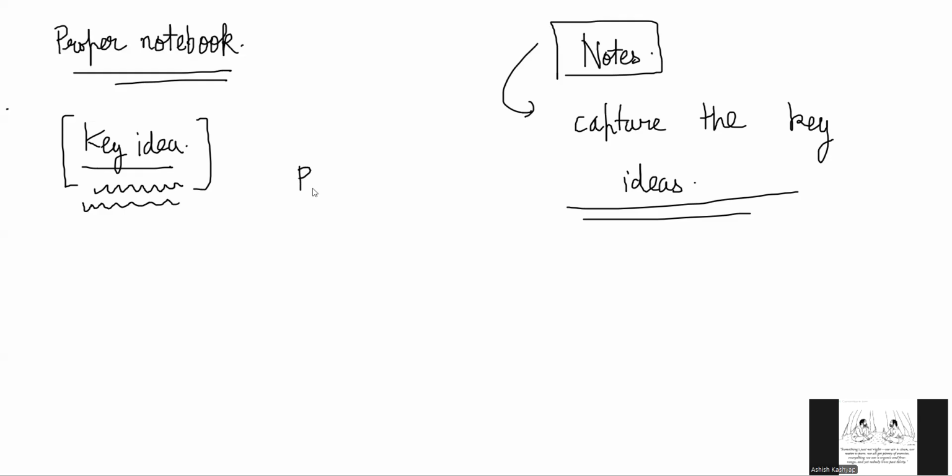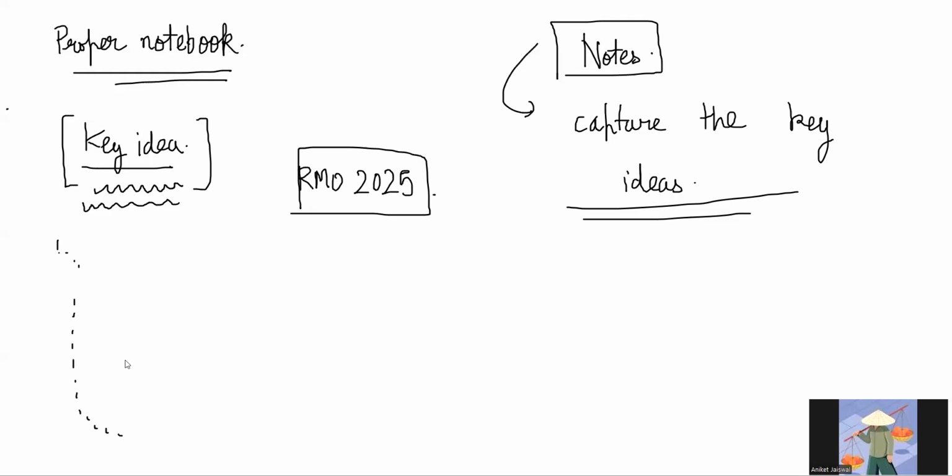At the time of RMO 2025, when you will see the problem, you need to have a list of so many ideas that you have already seen, that okay, in one problem I had done this, in one problem I had done this, let me try that. If you have a list of ideas in your memory, that okay, once I did this, maybe I can try that, then you are going to crack all the problems. If everything is done and forgotten, then there is no benefit. Do you understand what I'm saying?